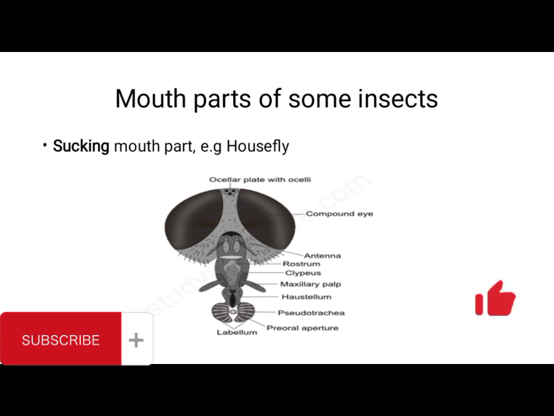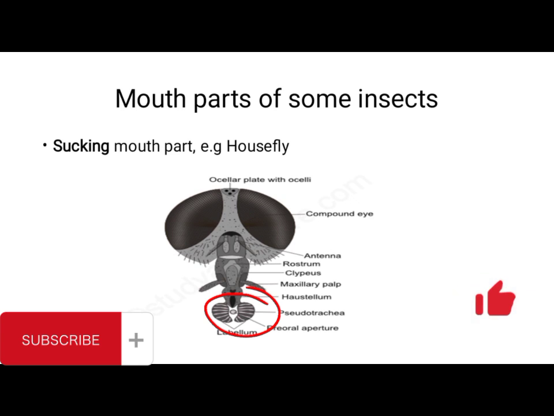The sucking mouth part is found in housefly. The housefly feeds on liquefied food. How does that happen? The housefly has an enzyme in its saliva, which it will secrete on a solid food that will liquefy the food, and eventually it is able to use a structure in its mouth part to suck, or to take in the food, and the structure is called labella. So the labella has fine channels for rapid absorption.